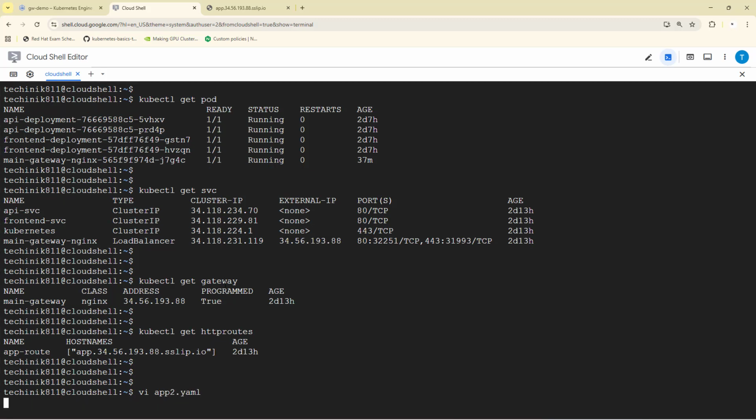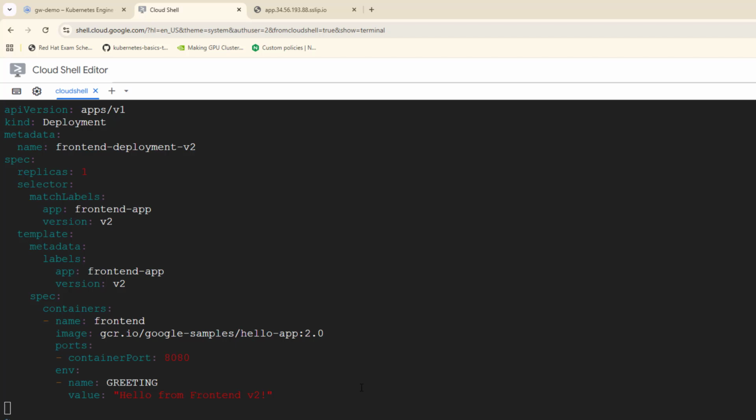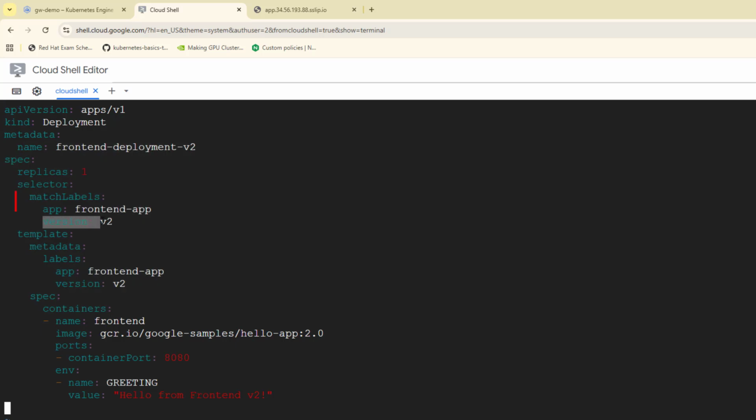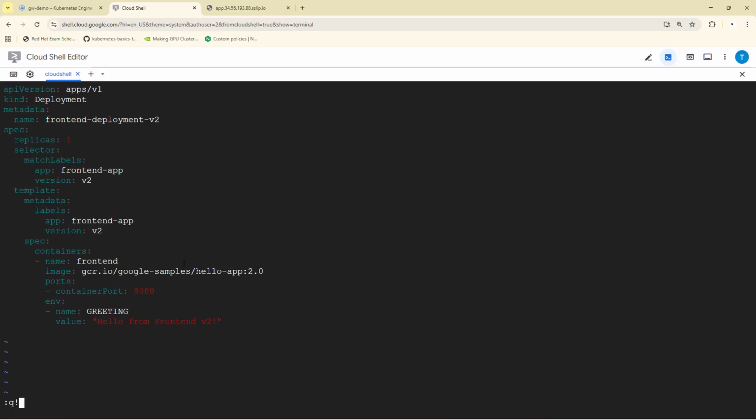apps2.yml, this is a deployment file for the front-end application with version 2. If you notice the difference, version 2 is updated here. And if you come to the labels, this is a version 2 label. This label is critical. It allows us to target version 2 independently. So no traffic is hitting this yet. This pod is completely safe as of now.